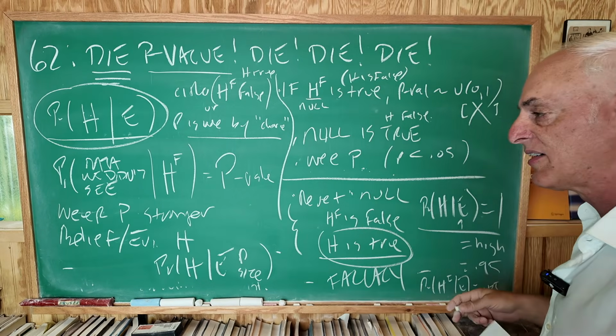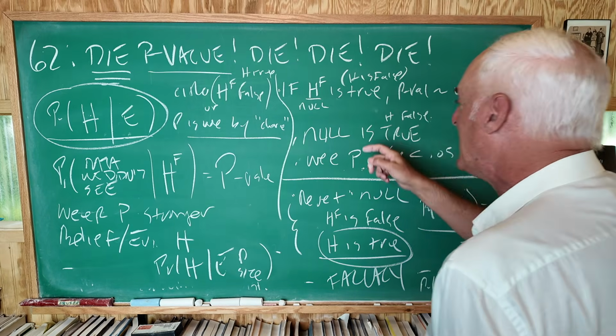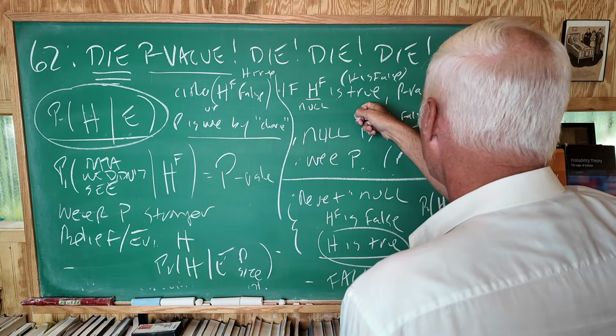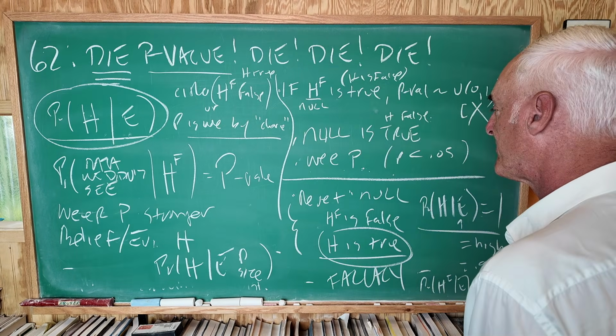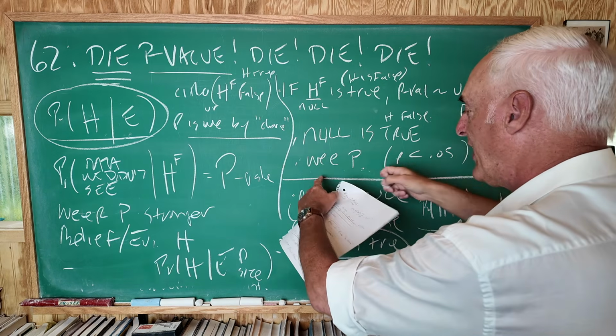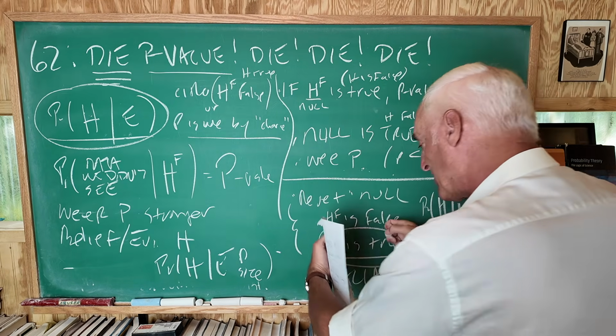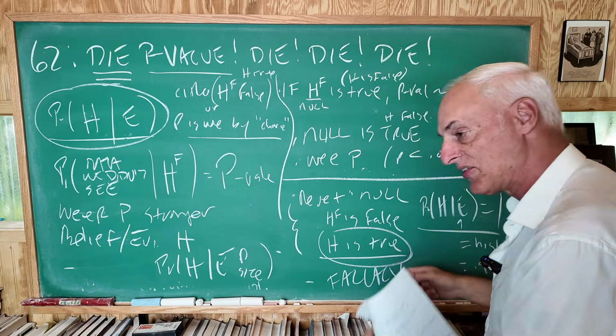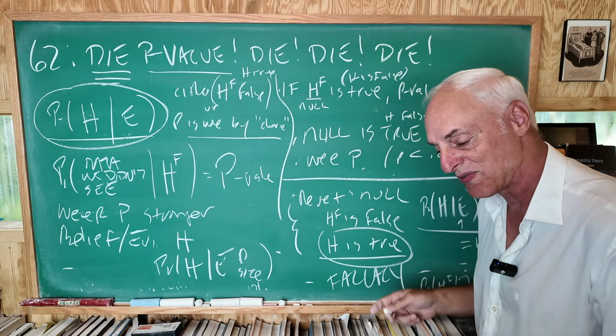The whole premise of frequentism is that if the null is true, you get any p-value. You assume the null is true, and you get a wee p-value. And then you conclude the null is false, which is to say the hypothesis itself is true.